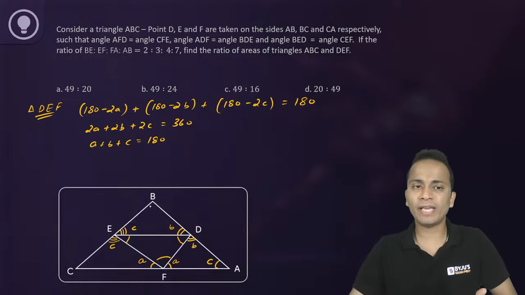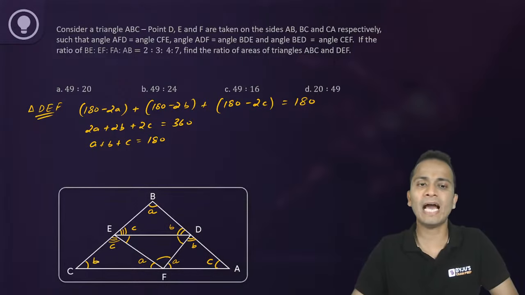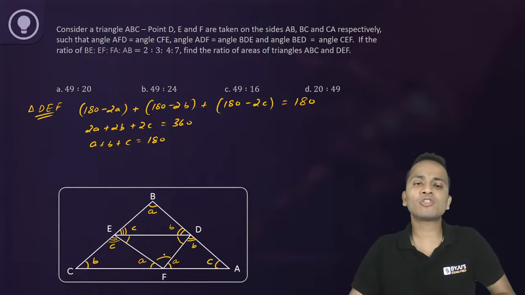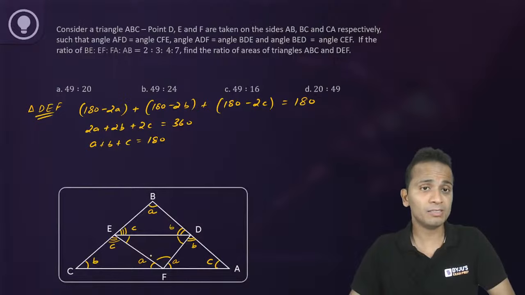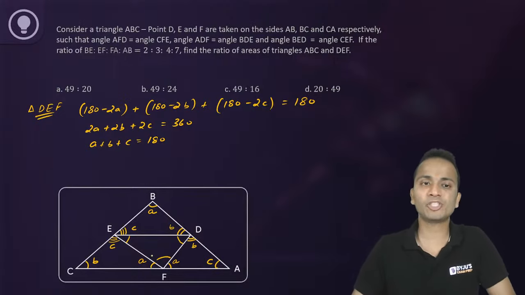Similarly, in the above triangle BED, two angles are B and C. So the third angle has to be angle A. And similarly here on the left hand side, the third angle has to be angle B. So now you can say that all the triangles that you can see in this figure are similar, and they all will be similar to the biggest triangle that you can see, the triangle ABC.